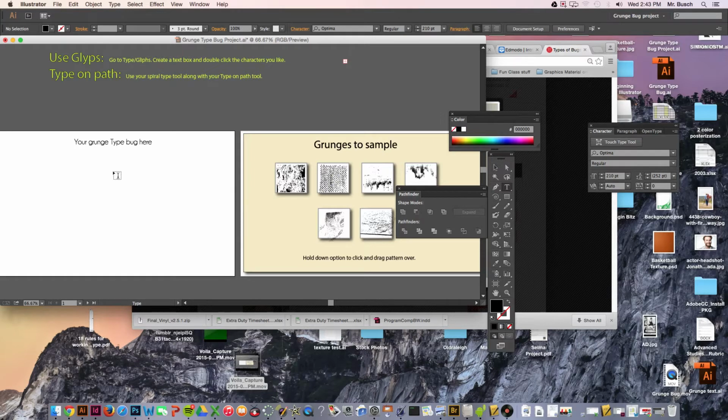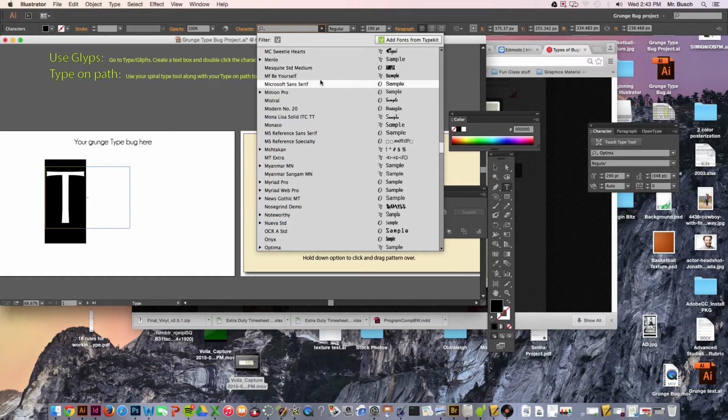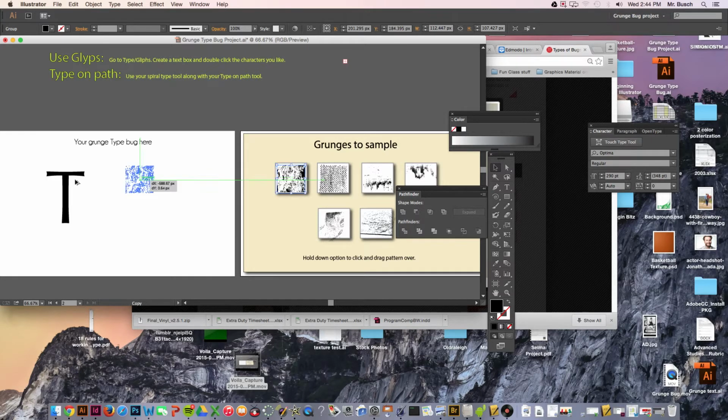I'm going to go ahead and grab my text tool, click and drag out a letter. I can size my letter up, and you can change it to whatever font you wish, whatever makes you happy. I'm going to use this one. I'm going to use a shortcut after I select it: Shift, Command, and O. That's a shortcut to create an outline of a type. Also, if you see down here it says hold down Option when you drag over the pattern. Just click and hold down Option.